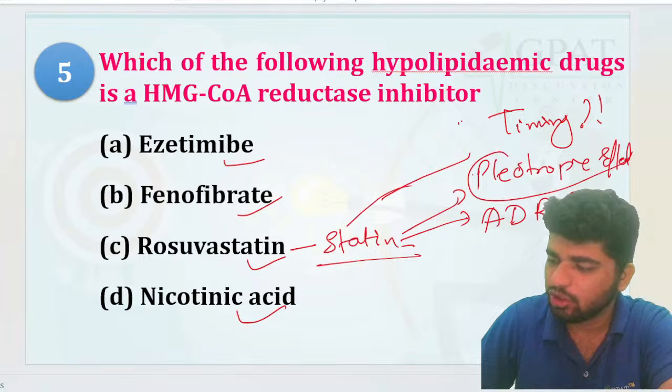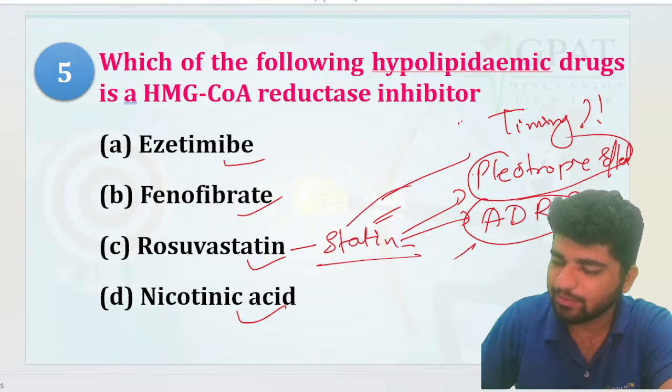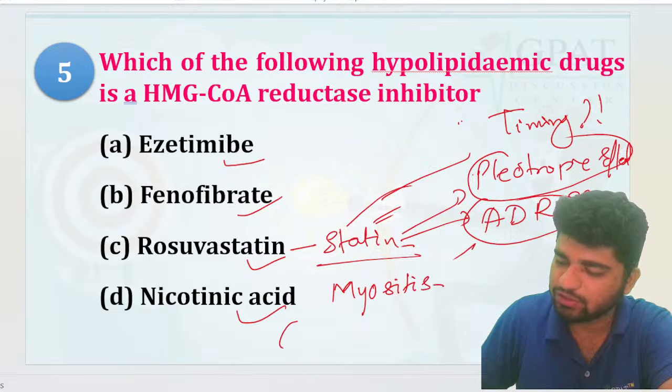Pleiotropic effect is associated with statins, and the ADR is what? ADR is myositis, if you remember. Myositis, which is also known as rhabdomyolysis.